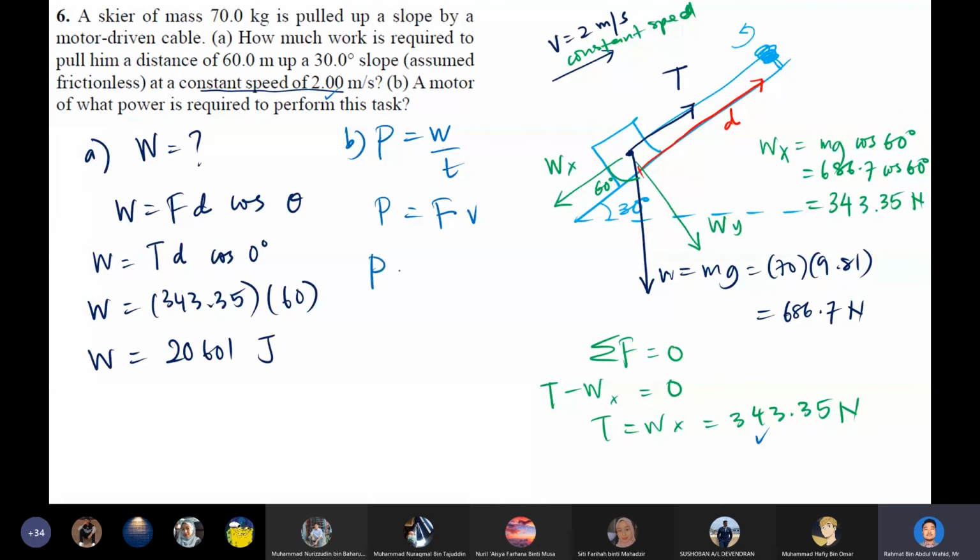So we can use the second formula where the force is going to be 343.35 multiplied with the speed, which is going to be 2. So the power is equal to, okay, you will get the answer, 686.7. The unit will be in watt.